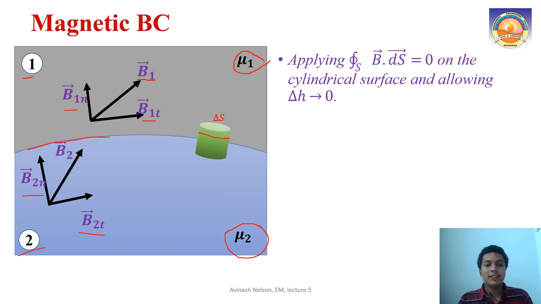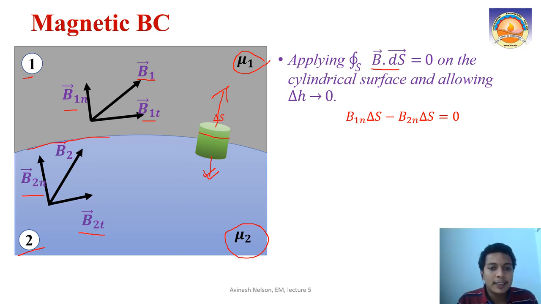For the curved surface, since your tangential components are there and this delta S will change over the surface of this curved surface, the B dot ds value on the curved surface will anyhow be equal to 0. This we discussed very nicely in the electric field condition. Same thing applies here. So effectively, for this cylinder you will have a delta S component here, and a delta S component in the opposite direction. These are the two delta S components which will come in your B dot ds equation.